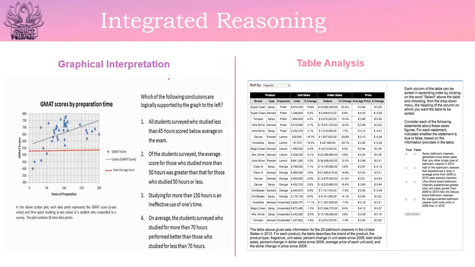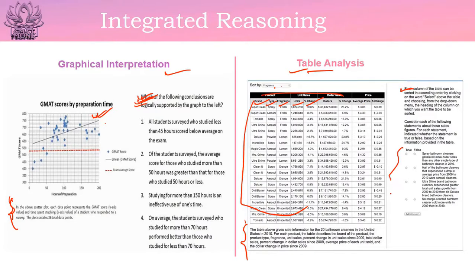So here are examples of graphical interpretation and table analysis. Different types of graphs or charts can be given, a bar chart or a pie chart or some linear graphs or a combination of graphs would be given, and then some details would be given, and then based on these details you would be asked a few questions. So this graph would be one set of graphical questions, and in this one set of graph there can be 2 or 3 questions. Now in table analysis, a table would be given, there would be different rows and different columns, and you can sort the table based on different columns, and there would be some data given, and based on this table you would be asked a question.